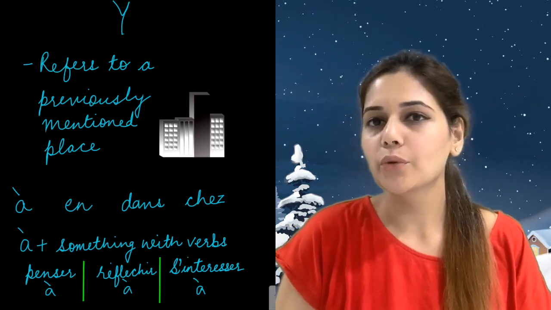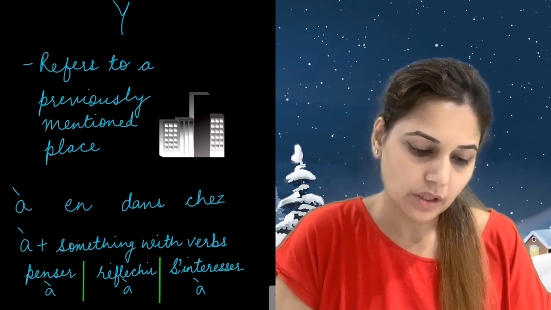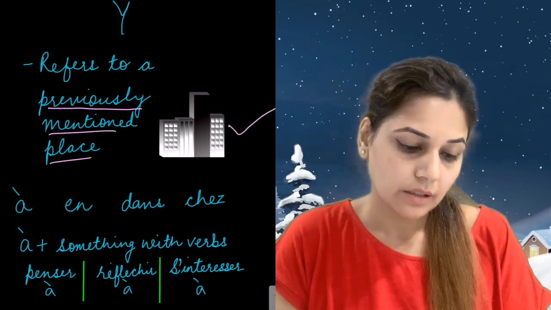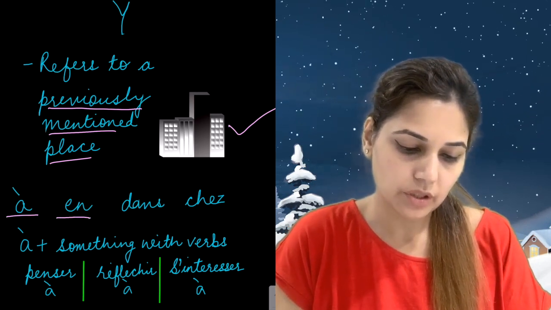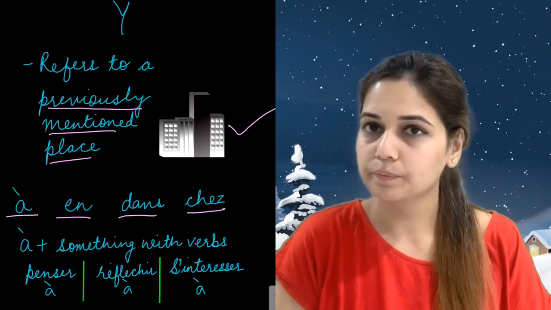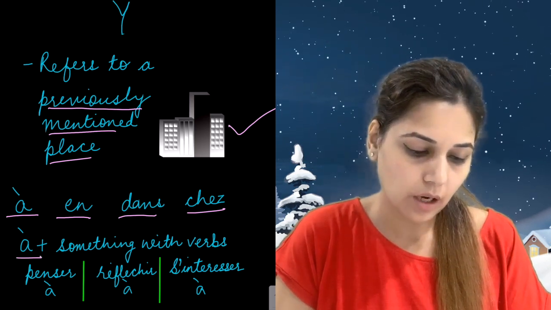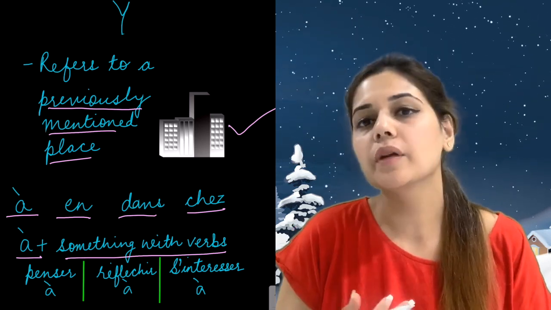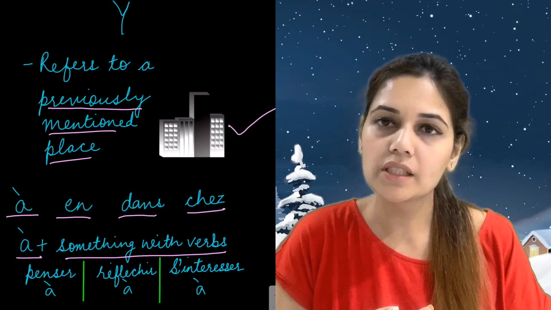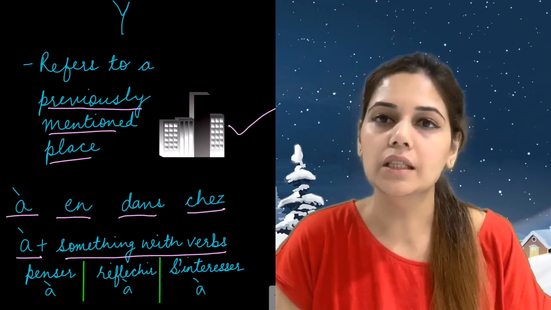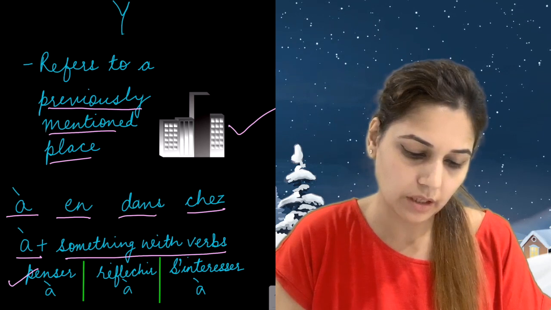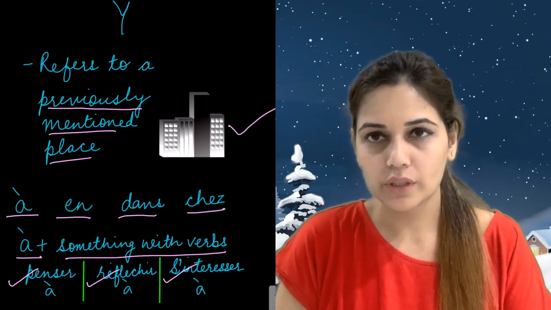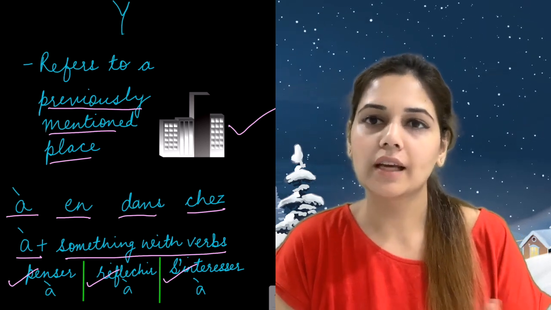So let's begin with le pronom Y. Y refers to a previously mentioned place. Y replaces any place beginning with the preposition à, en, dans and chez. And also à plus something with verbs. For instance, there are certain verbs which take the preposition à. So that part of the sentence will also be replaced with Y. For example, penser à, réfléchir à, s'intéresser à. Now let's have a look at a few examples and try to put Y in that sentence.